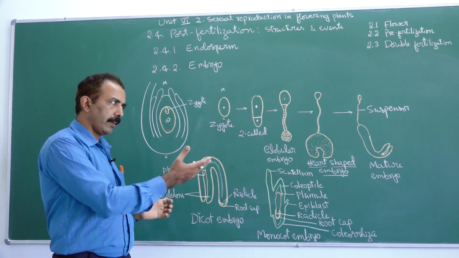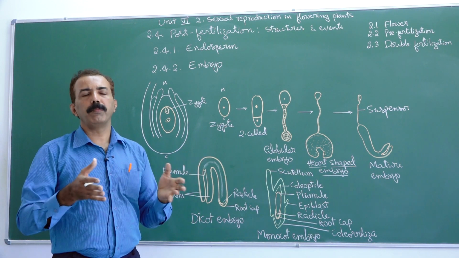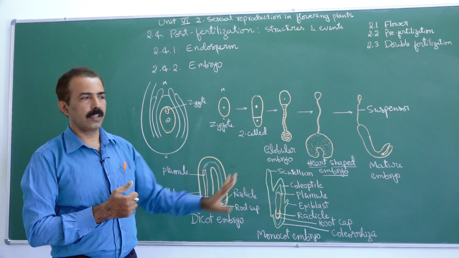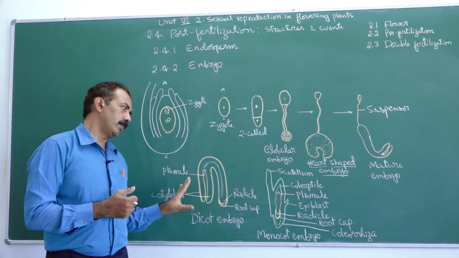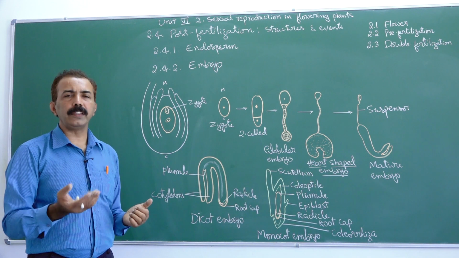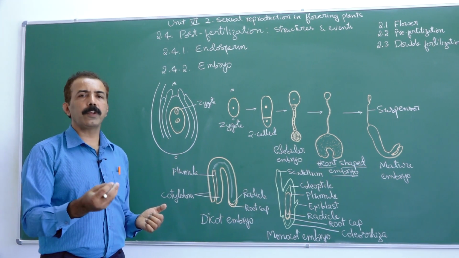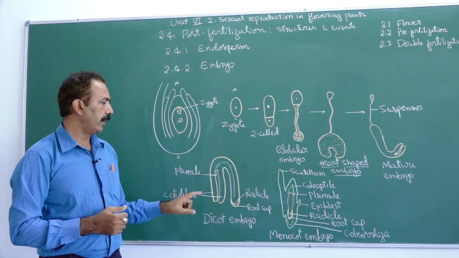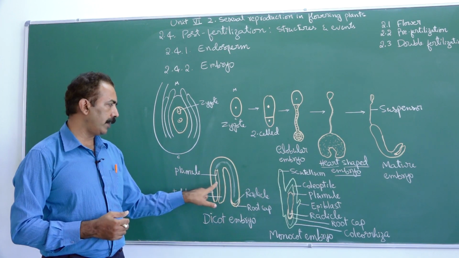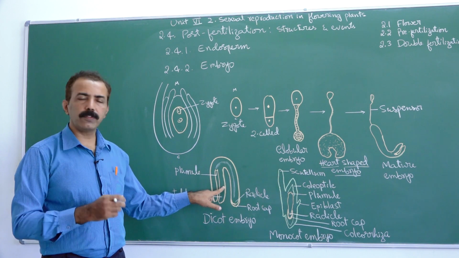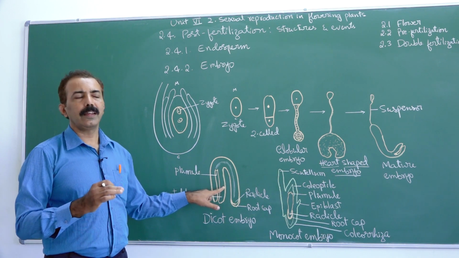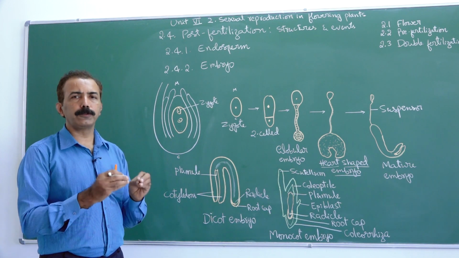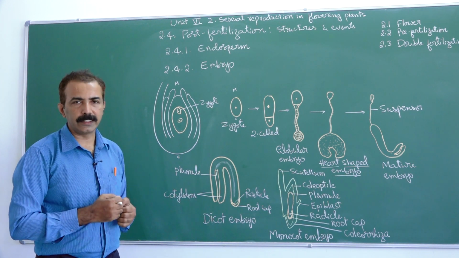Now if you compare the embryo of two major groups of flowering plants, the dicots and monocots, this is a dicot embryo. You can consider anything like bean seed or any member of Fabaceae, any dicot family also you can consider. You can observe there are two cotyledons. They are the special leaves which hold the food. They help the seed establish into a plant. They provide food for the germinating seed.